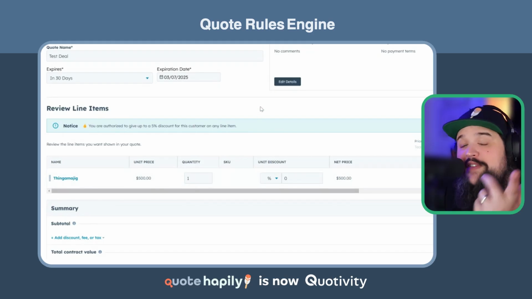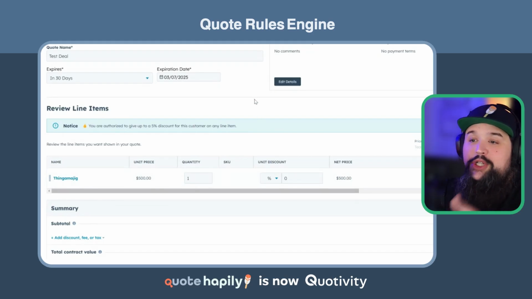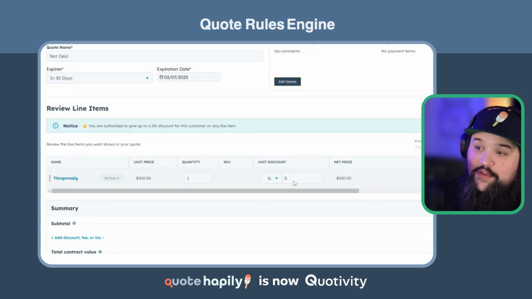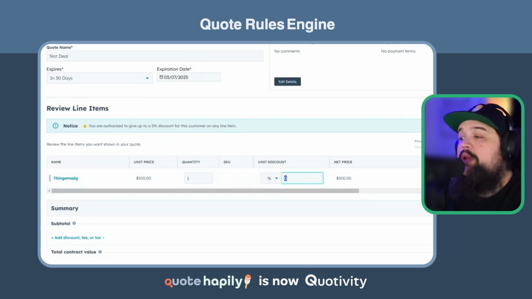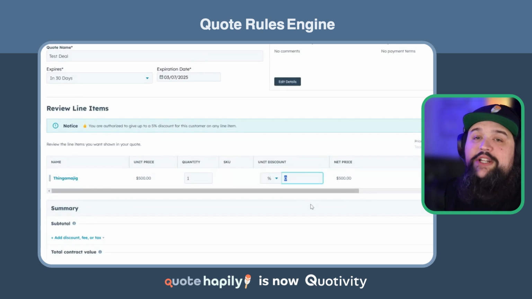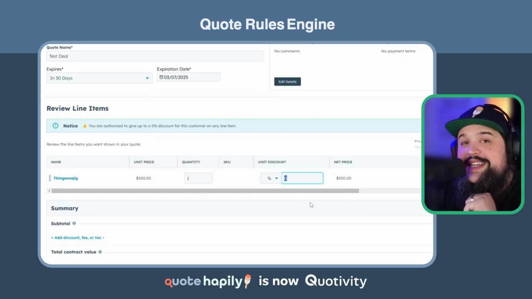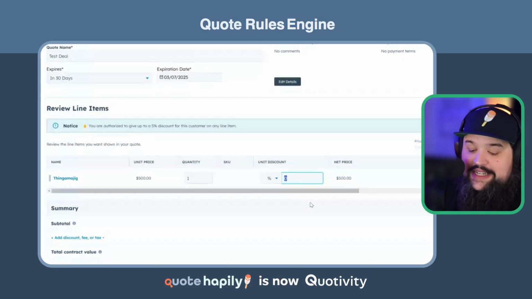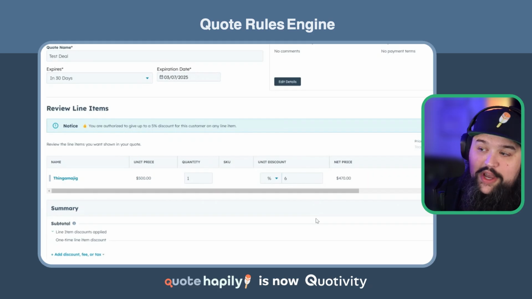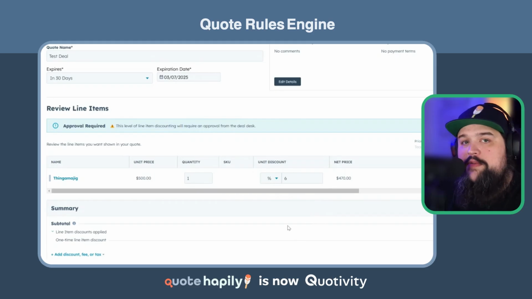Now, I have a couple of other rules that will actually trip when I do certain things. So for example, I have another rule that's going to dictate how much I'm allowed to discount before it gets sent to an approval. So if I say discount 6%, what you will notice is that I can no longer publish the quote. It's actually going to force me to submit it for approval. But maybe I don't even want to send quotes to approval where they discount over 10%.